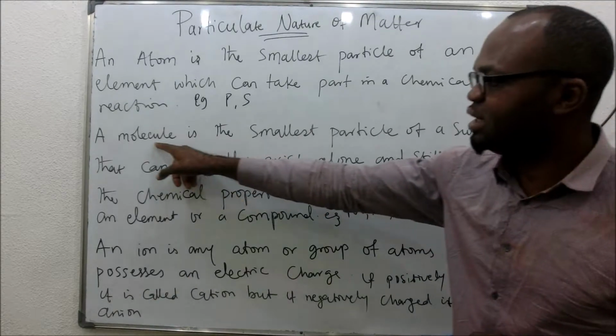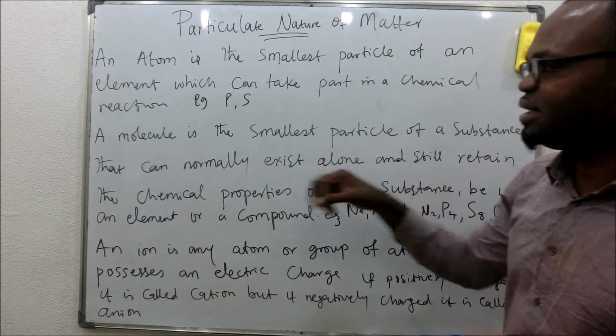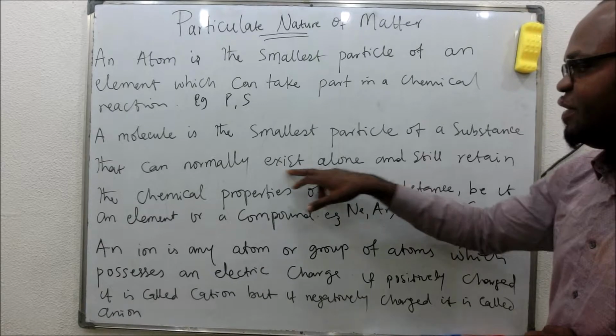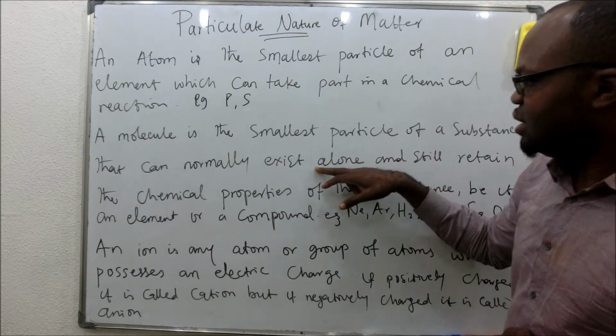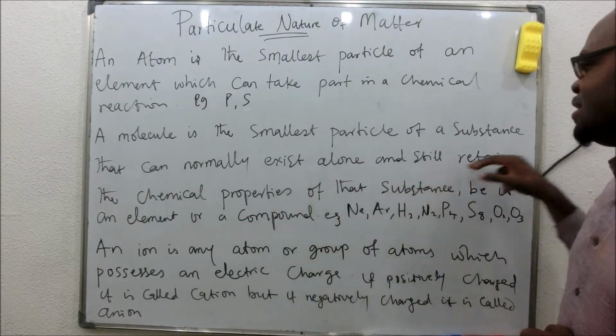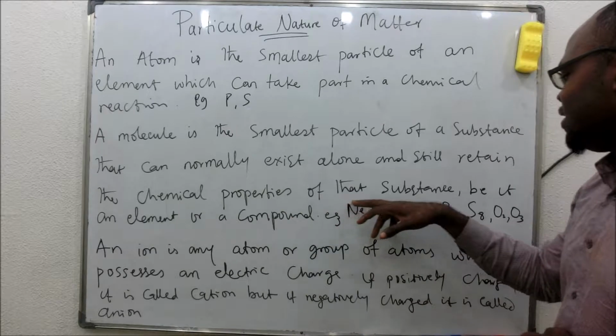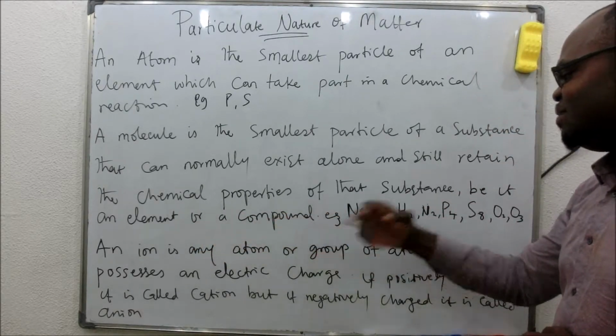We call it a molecule. So a molecule is the smallest particle of a substance that can normally exist alone. Very, very important. An atom might not be able to stay alone, but molecules are able to exist alone and still retain the chemical properties of that very substance, be it element or a compound.